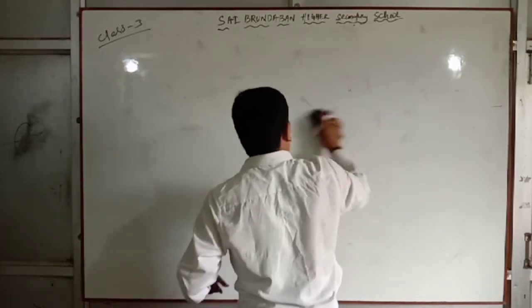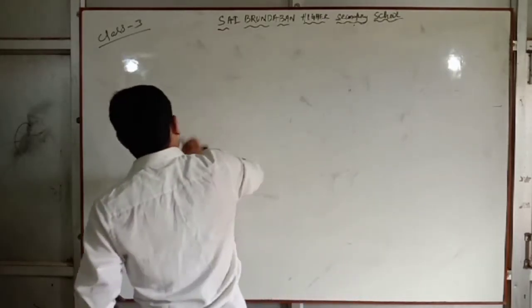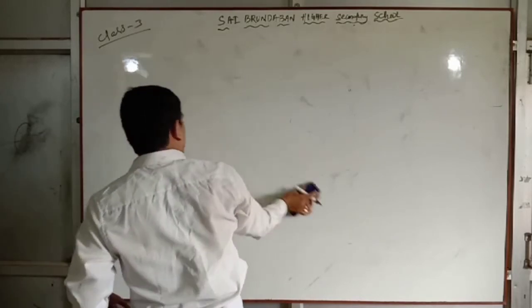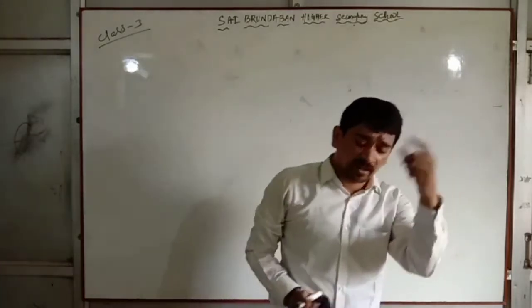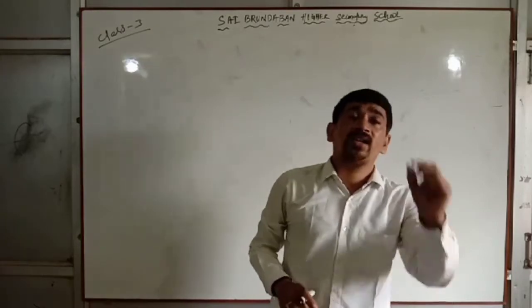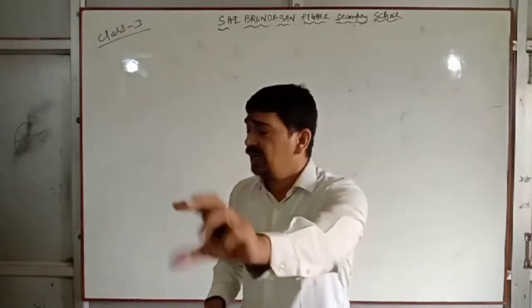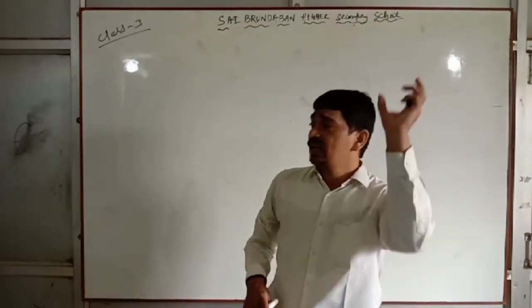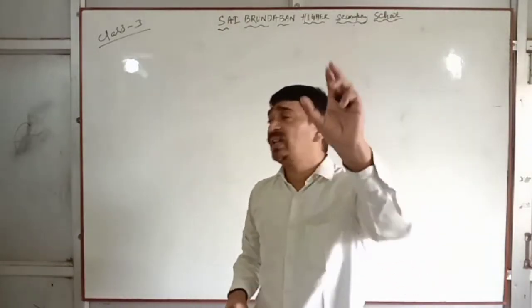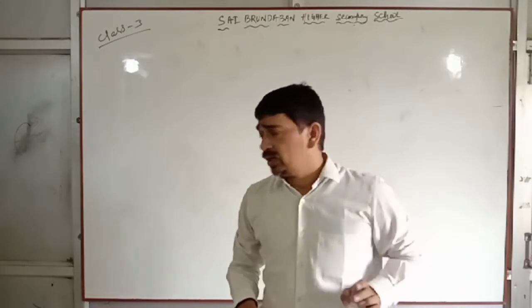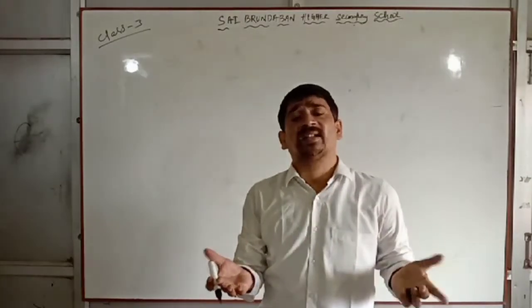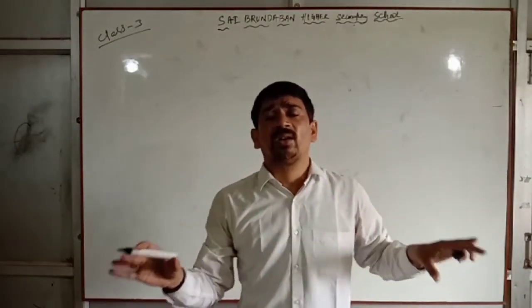What is molar conductance? Same definition as equivalent conductance. Here it is 1 gram equivalent of the electrolyte, there it is 1 mole or 1 gram mole of the electrolyte. That is the difference. Otherwise, equivalent conductance and molar conductance are the same.